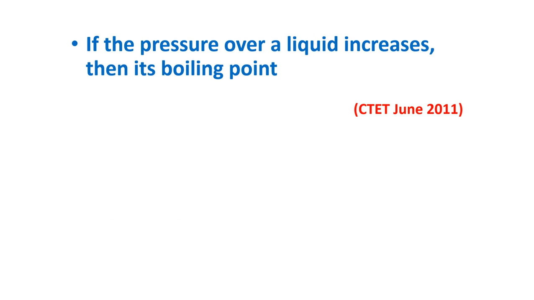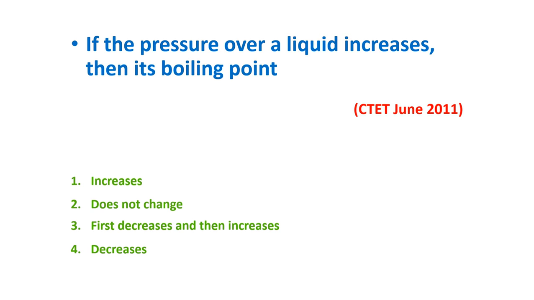If the pressure over a liquid increases, then its boiling point increases, does not change, first decreases and then increases, decreases. The answer is increases. If the pressure over a liquid increases, then its boiling point increases.